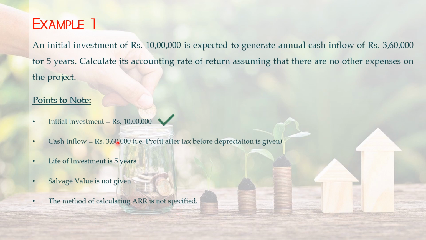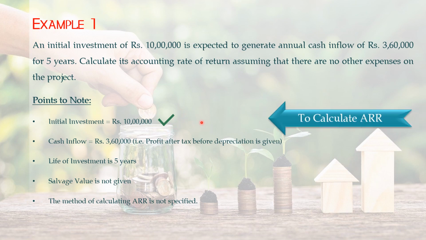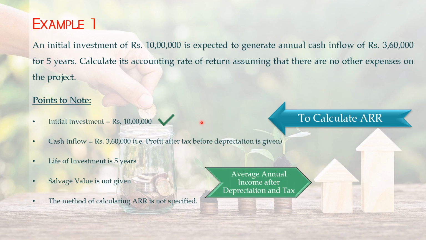Now the initial investment is directly given in the problem. Salvage value is not given, so no issue. To calculate ARR, first we have to find average annual income after depreciation and tax. From the given cash inflow, we have to find average annual income after depreciation and tax.